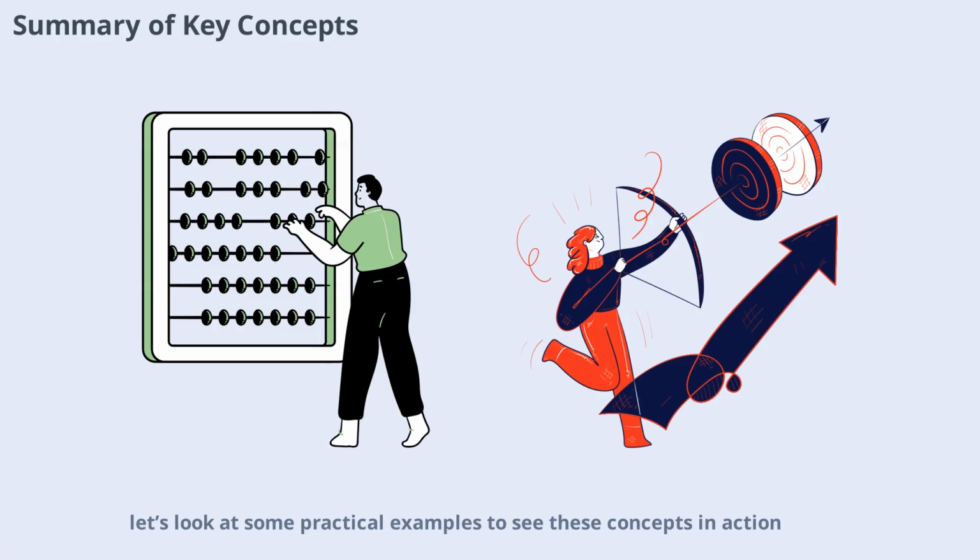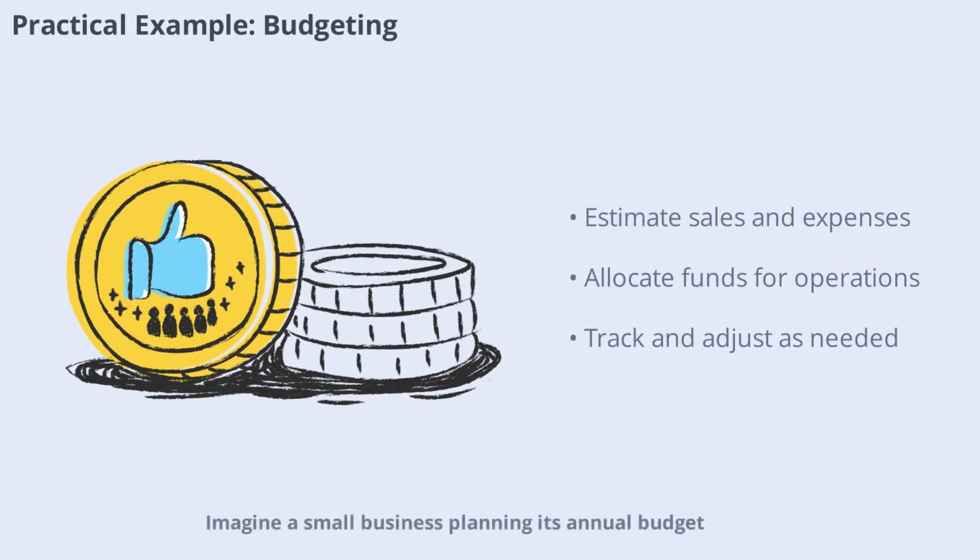Next, let's look at some practical examples to see these concepts in action. Imagine a small business planning its annual budget. The owner starts by estimating sales and expenses, then allocates funds for daily operations and future investments. By tracking actual results against the budget, adjustments can be made to stay on course. This practical approach helps ensure resources are used efficiently and goals are met.